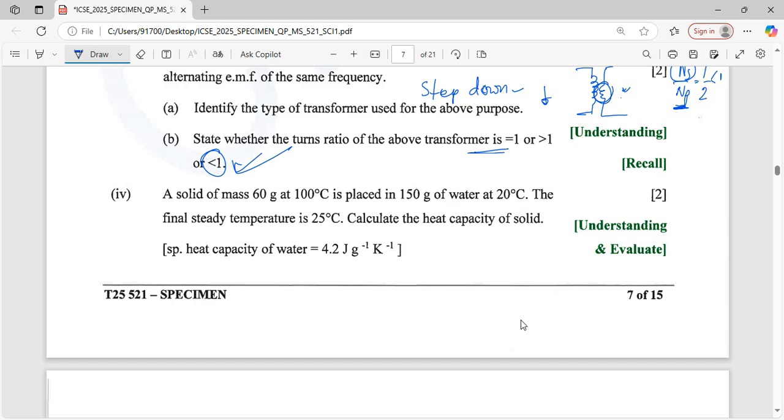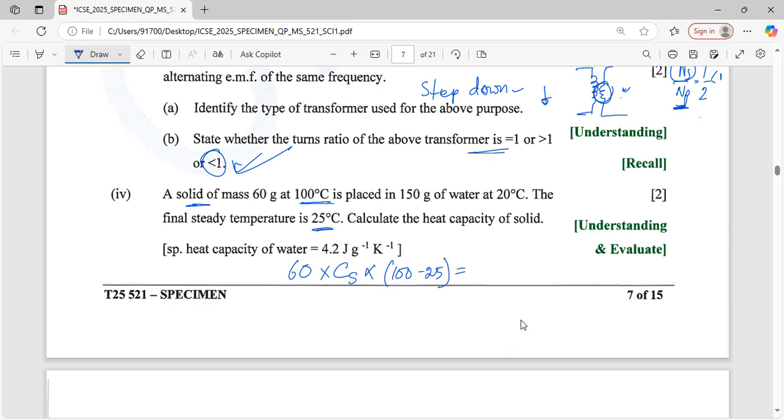The solid is at 100 degrees centigrade, with mass 60. The heat capacity of the solid, that means C_s, with a temperature difference, is m c T. The final temperature is 25, so 100 minus 25.